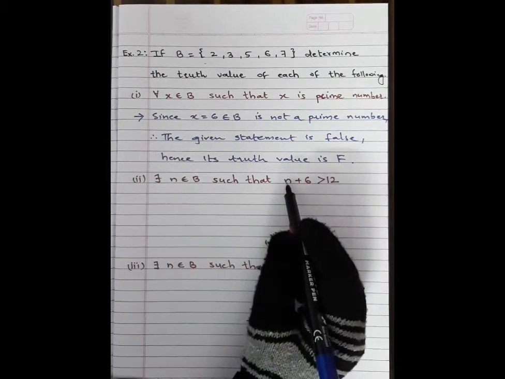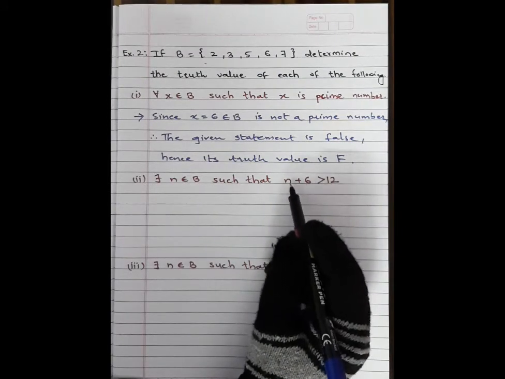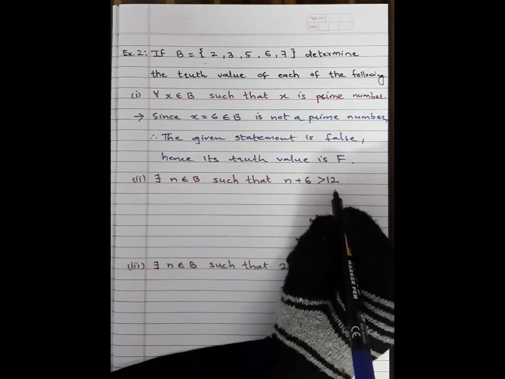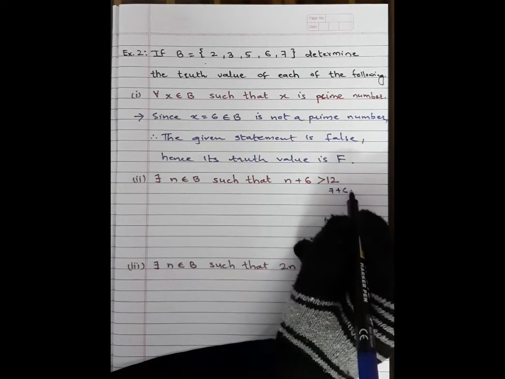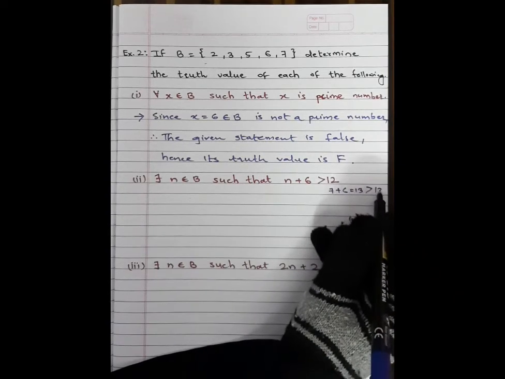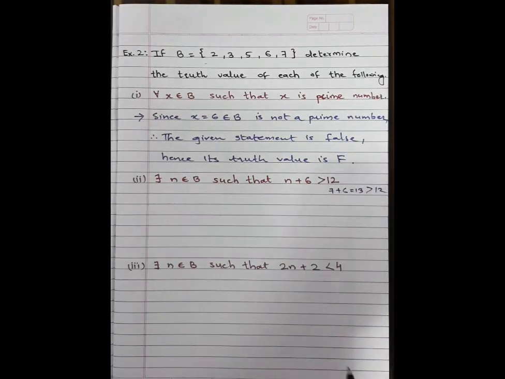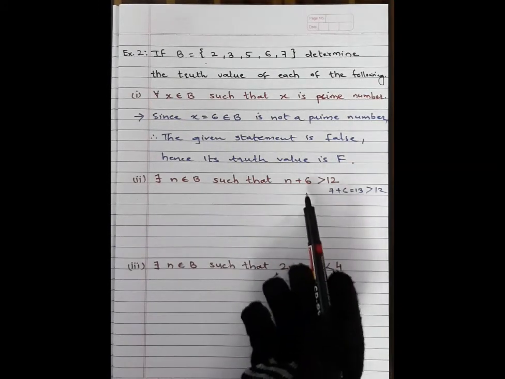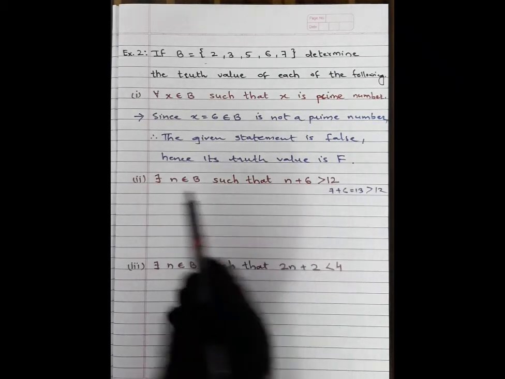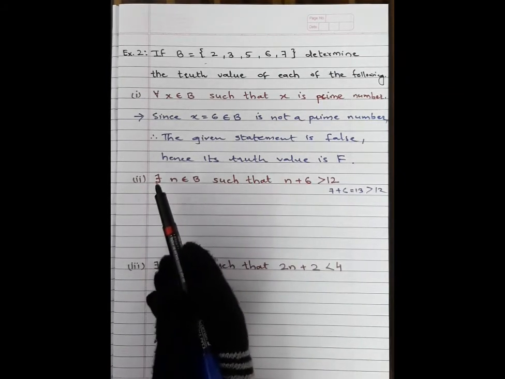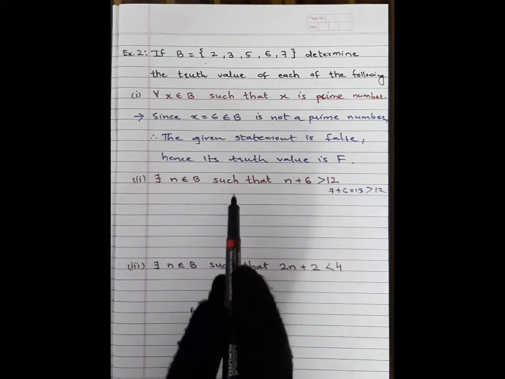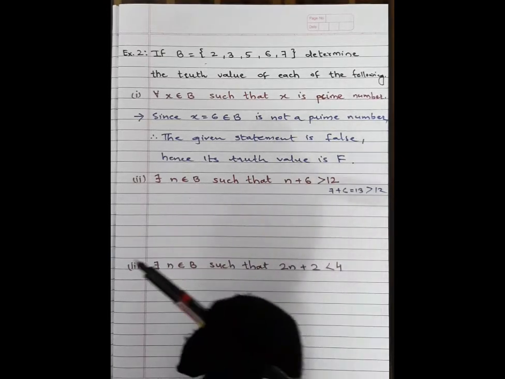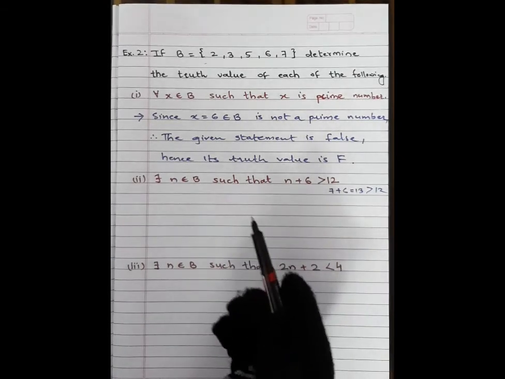Last one is 7. 7 plus 6 is 13. 13 is greater than 12. Yes, 13 is greater than 12. Means this condition is true for n equal to 7. Here the quantifier is there exists. That's why, students, its truth value is true, because it is true for n equal to 7, one value of the set.